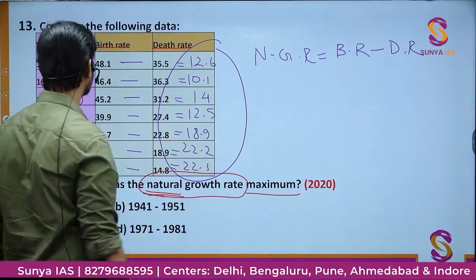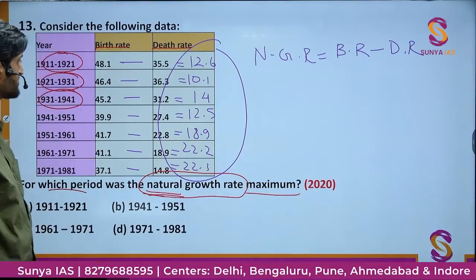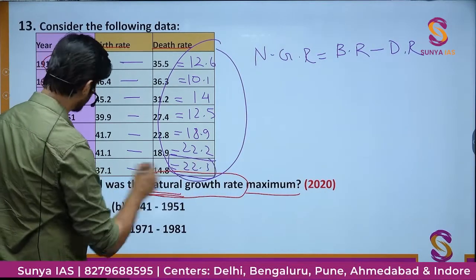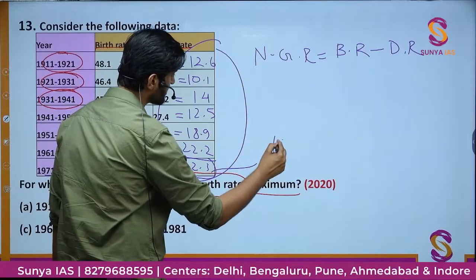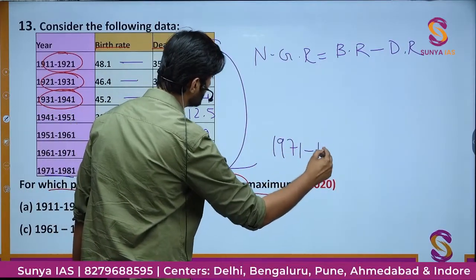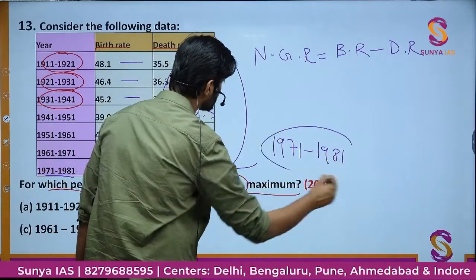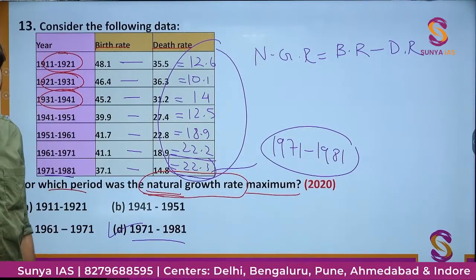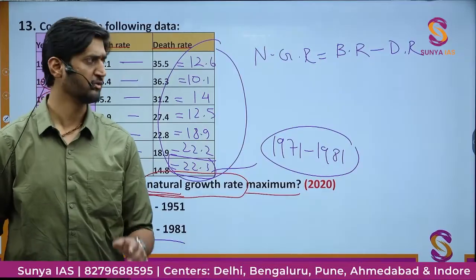It is just 14. So the fastest growth rate, as you can observe, is in the last decade, 1971 to 1981. In this decade, we are having the fastest natural growth rate, or NGR. So is it clear? It was a very simple question.